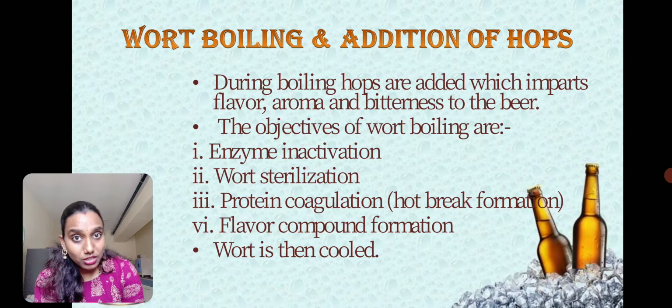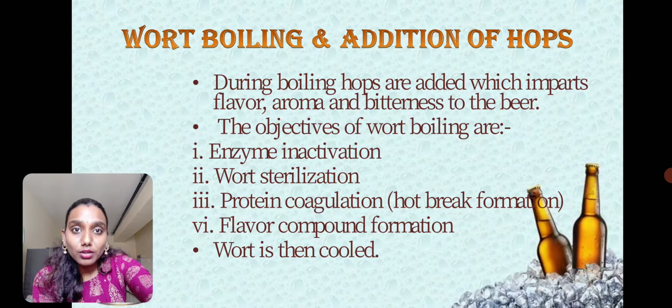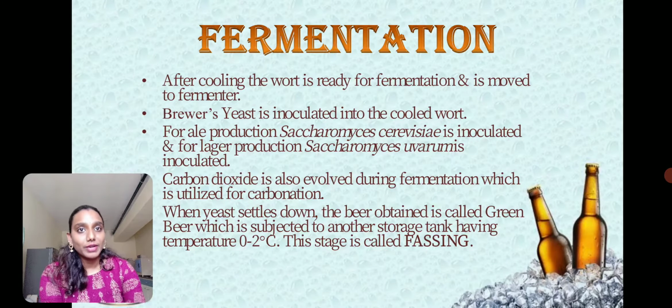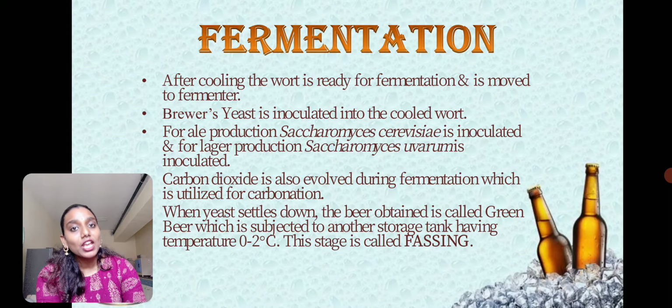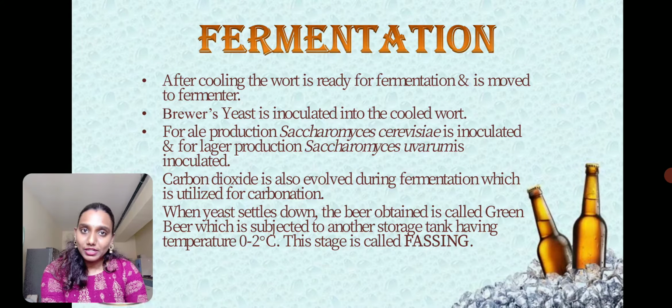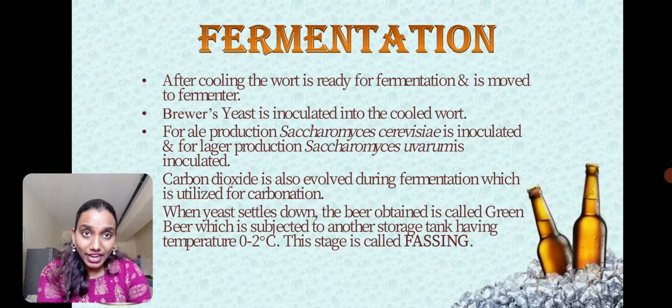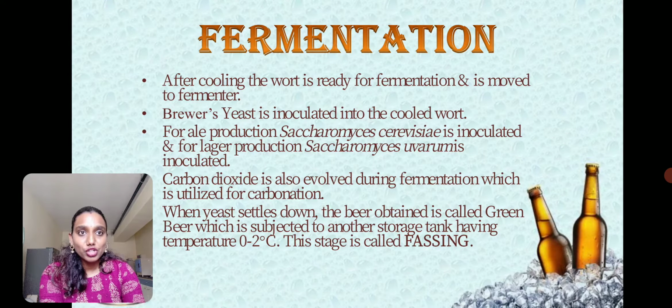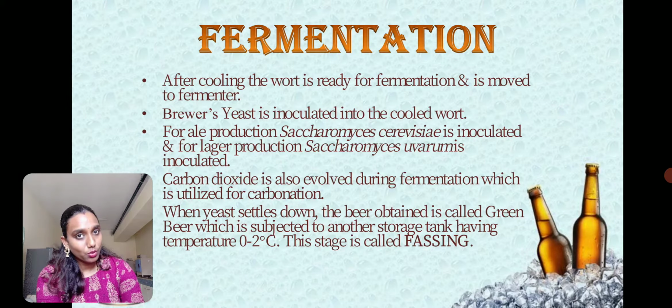Later the wort is cooled, and the cooled wort is taken for fermentation. After cooling the wort is ready for fermentation, and it is moved into the fermenter tank, where brewer's yeast is usually inoculated into the cold wort. Brewer's yeast is nothing but Saccharomyces cerevisiae.